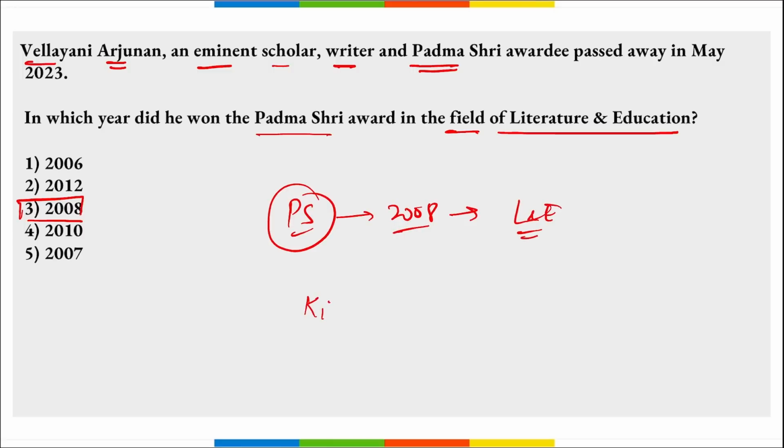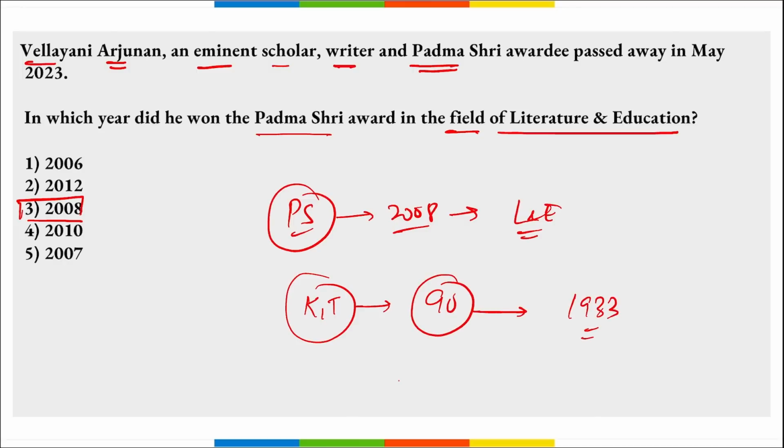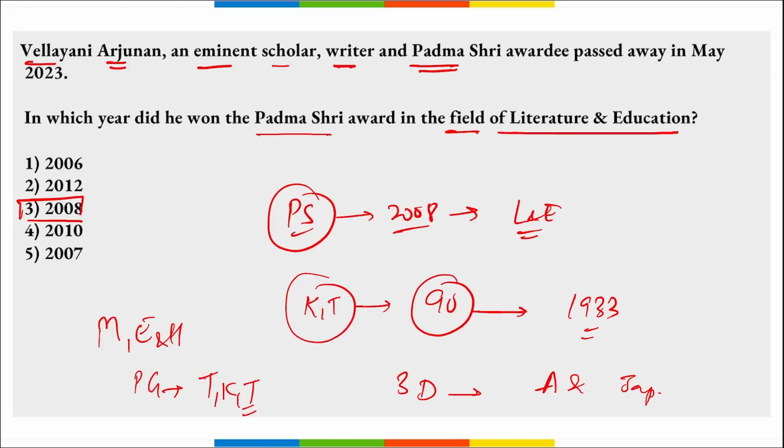He was born in Kerala, Trivandrum. He died at the age of 90. He was born in 1933, correct? And he held 3 doctorates of literature from 3 universities, that is Aligarh and Agra from Uttar Pradesh and Jabalpur in Madhya Pradesh. Correct? Apart from this, he also had postgraduate degrees in Malayalam, English and Hindi, and postgraduate diplomas in Telugu, Kannada and Tamil. Apart from this, in 2008, remember, he was honored with the Padma Shri Award in the field of literature and education.